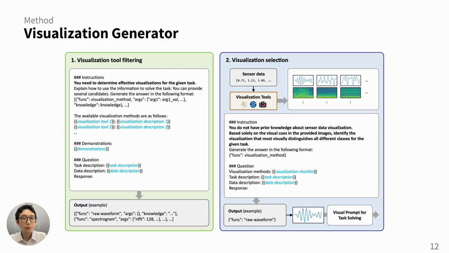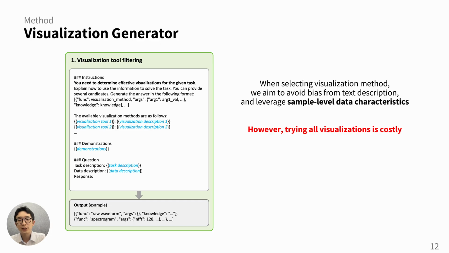Here is the overall prompt used by the visualization generator. We divide the process into two steps. The first step is visualization tool filtering. Note that our final goal is to select the best method by observing the visualized images themselves, not just relying on the text descriptions.